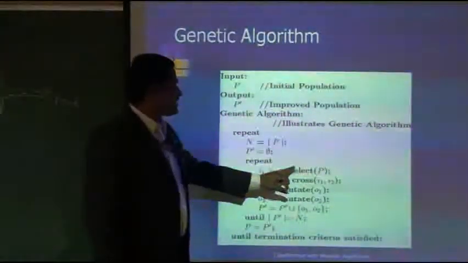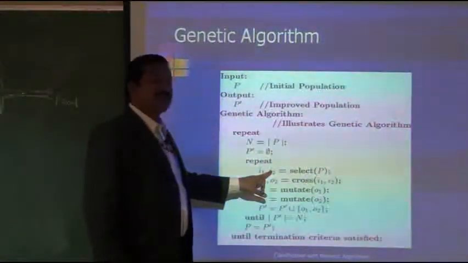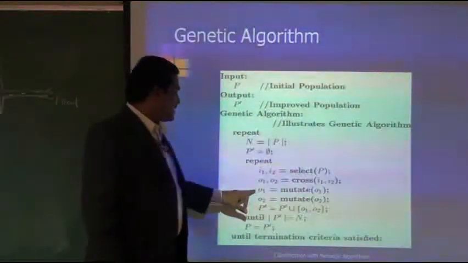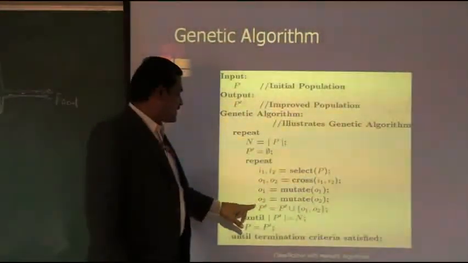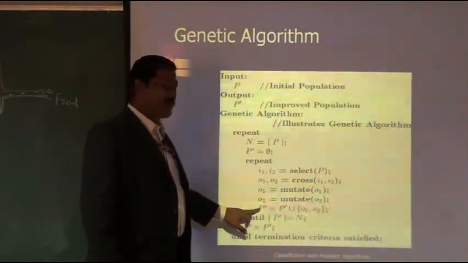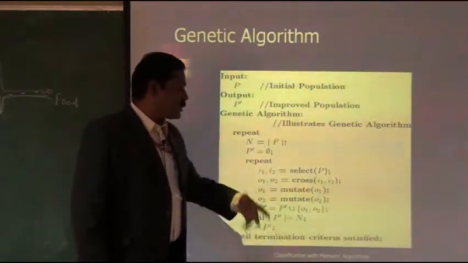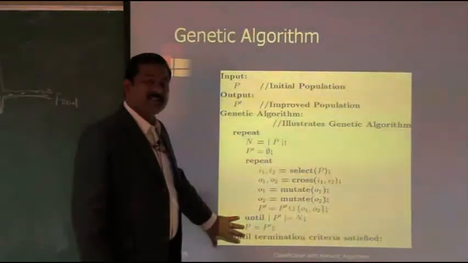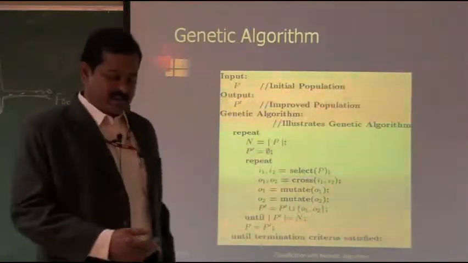Repeat: select parents, where two parents are selected. Then crossover is done between the parents and mutation is done, and we get the new population, until the new population shows no improvement. That is called the termination criteria. So this is the pseudocode of the genetic algorithm.